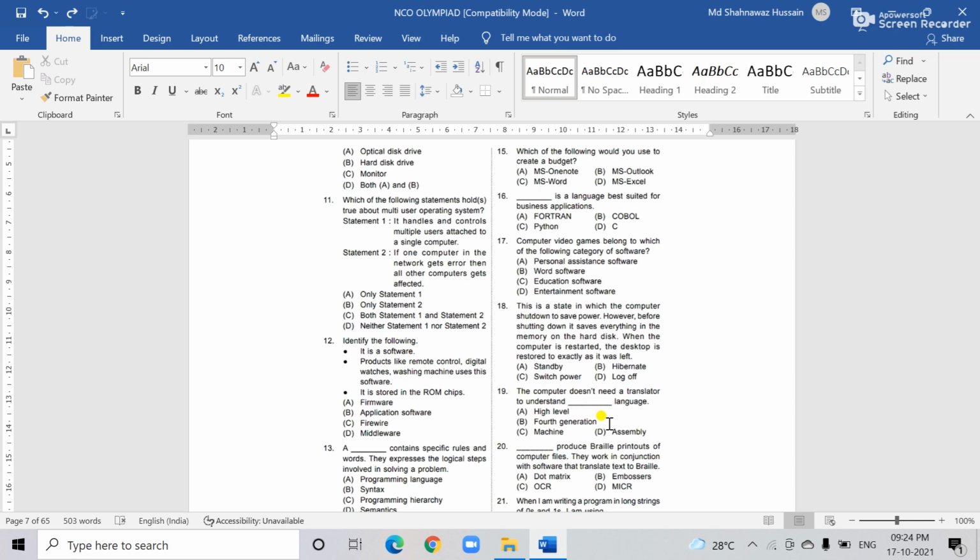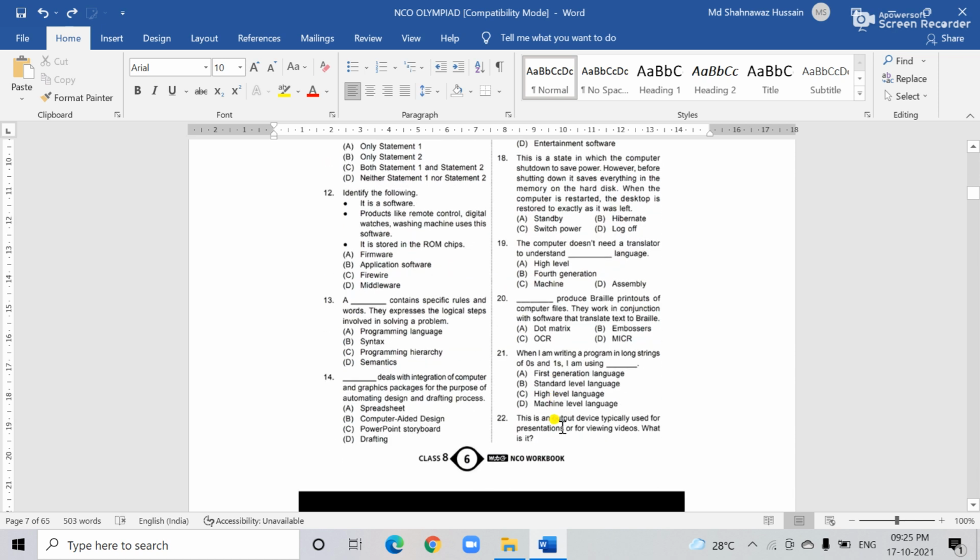On the other hand, an assembler translates high level language to low level language. But in machine language, it is not required. So the correct answer is number C.